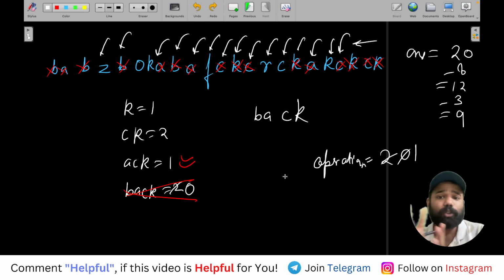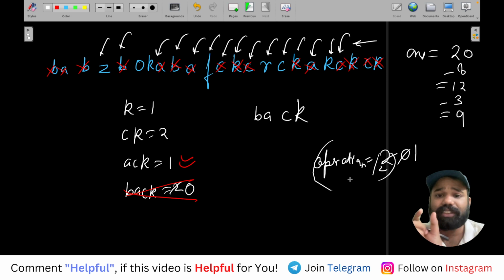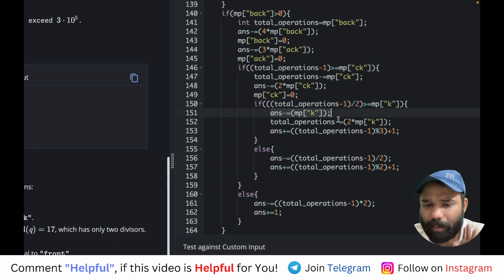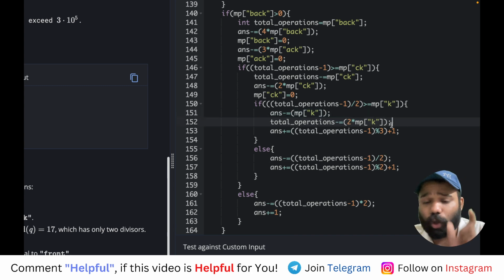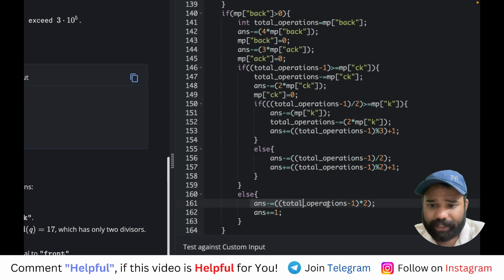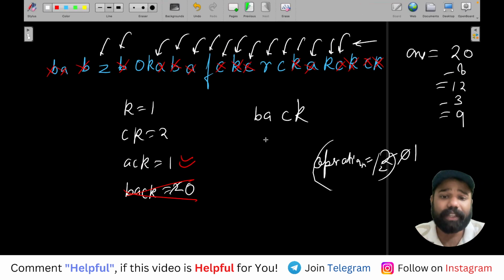तो अगर हम सारे ऑपरेशन 2 से डिवाइड कर लें तो operations by 2 is the number of times we can reduce this K. So if this operations by 2 is greater than K, the same thing which they did here, subtract from answer, subtract from total operation. तो total operation क्या है? एक K के लिए 2 ऑपरेशन लग रहे हैं, तो subtract that, and every K contains only 1 character, so that will be reduced from the length, and then finally, और अगर नहीं हो पाता है, so this case will be used here, and finally whatever is the remaining number of, for example सब होने के बाद भी 10 ऑपरेशन